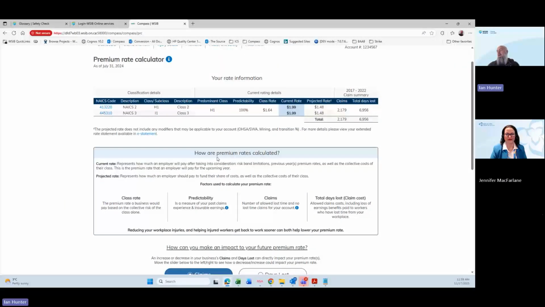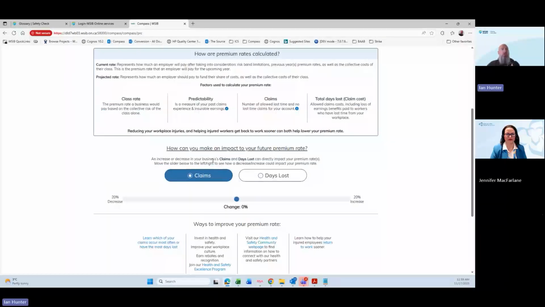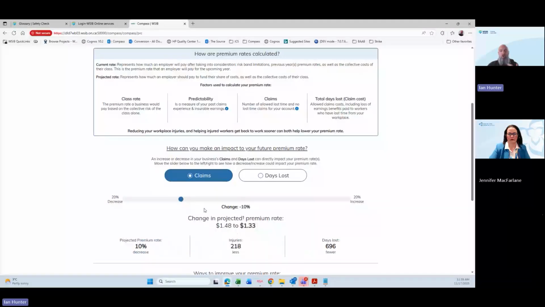So we go through here and we just talk high level about how our rates are set. And larger businesses who have more impact, or have a higher predictability and have more of their experience put on their experience versus the overall class, will be able to look and change, say, what does it look like if I'm able to? So if we're able to say, what if I'm able to, in the future, lower my number of claims by, let's say, 10%? What does that look like? So we can do that calculation.